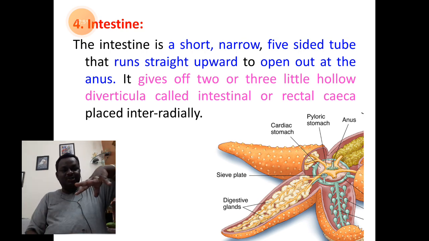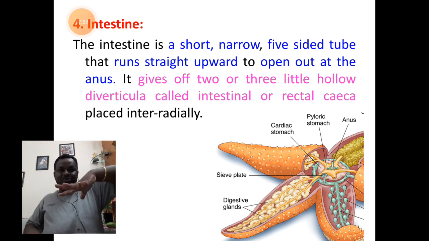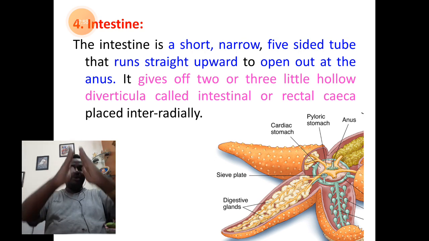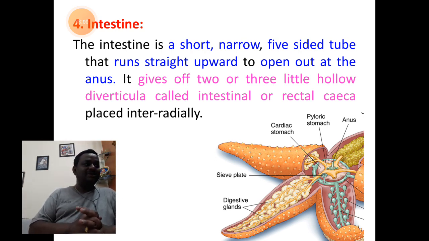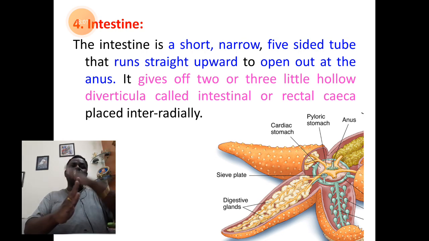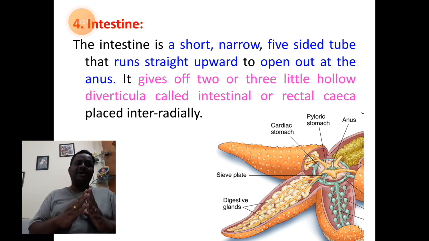The tube has 5 arms like this, a 5 armed tubular structure that continues with a short tube above. It is a broad part at its base and a narrow part towards its upper region.